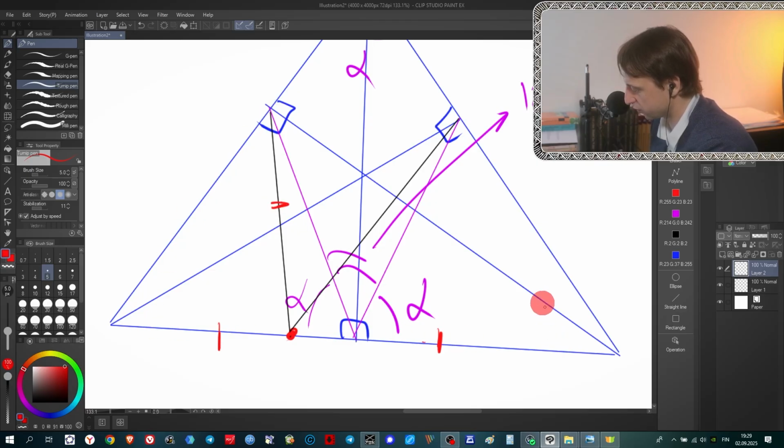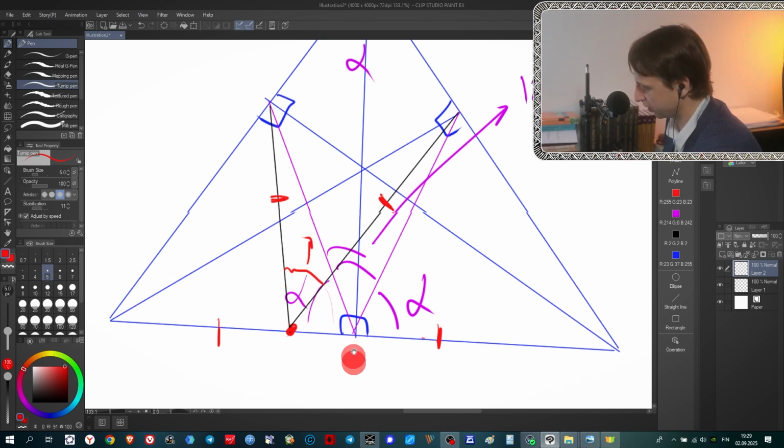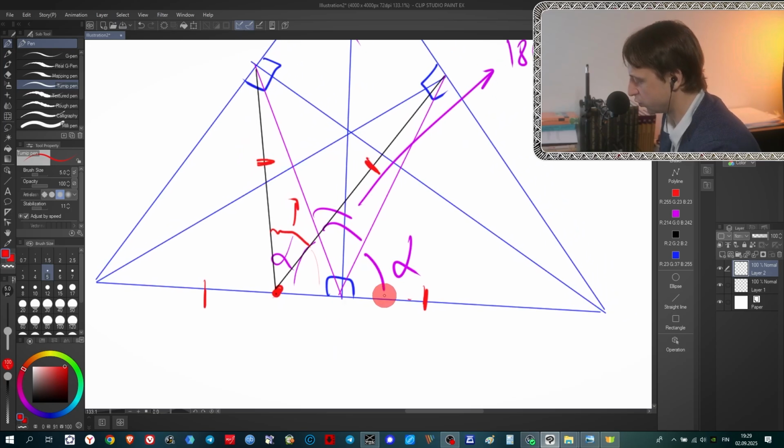It means that if we consider this right triangle, this is half of the hypotenuse, and in this right triangle, this is also half of the hypotenuse. And it means that this is an isosceles triangle, and this is also an isosceles triangle. And after that, it becomes super simple for us to find this angle, because we will find maybe this angle in this isosceles triangle, and this one, and after that we will take 180 and subtract these two angles. And the process now is just pure algebra. There is no real geometry involved.